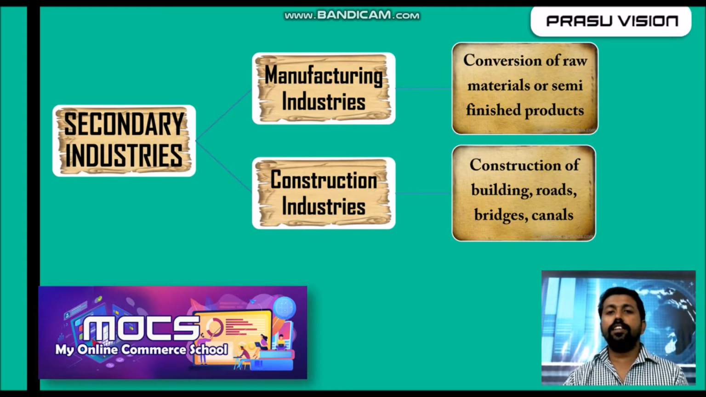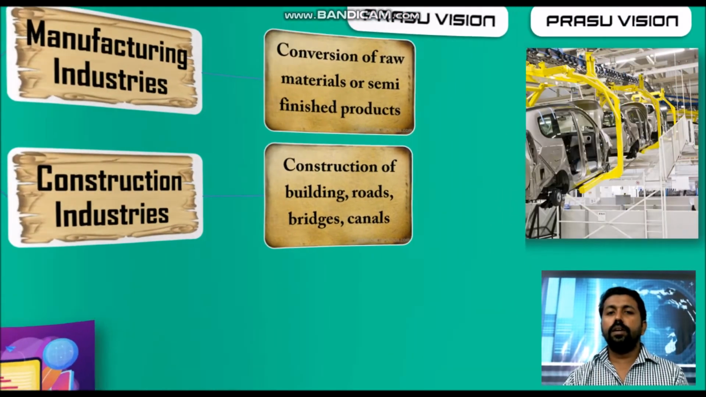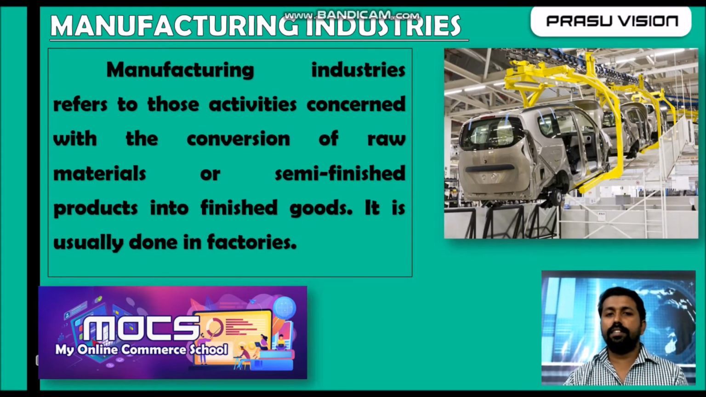Manufacturing means creating a new one. Construction means construction of buildings, roads, bridges, canals, etc. So we are going to learn more about manufacturing industries. You know very well, lots of examples are available in our day-to-day life when we manufacture new items by converting the raw materials collected from primary industry. Then it comes under manufacturing industry.